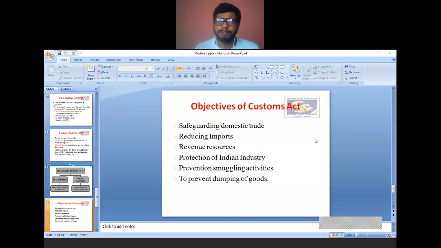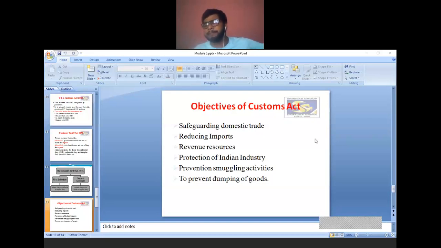And one more objective of the Customs Act is to prevent the dumping of goods. The Customs Act is also helpful for preventing or reducing the dumping of goods. If no import duty is charged, no export duty is charged, what happens?